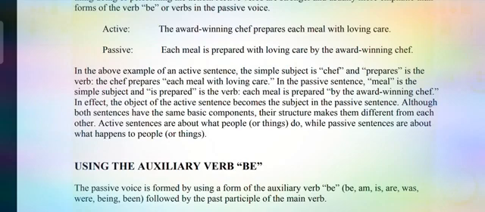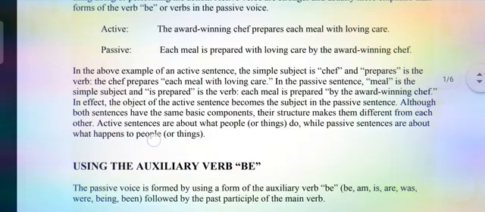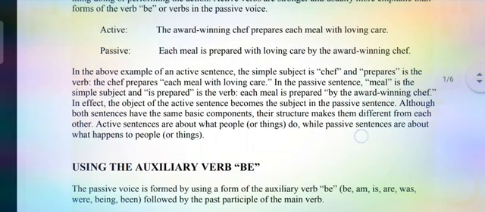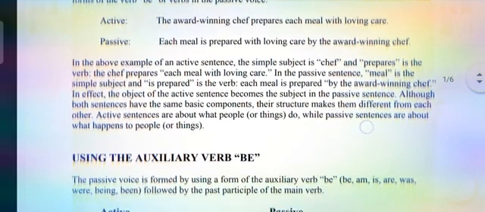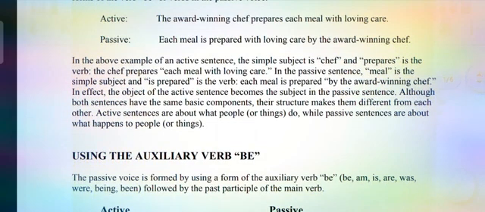Active sentences are about what people or things do, while passive sentences are about what happens to the people or things. Okay, this is the definition and concept for the meaning of active and passive voice. Last line: active sentences are about what people or things do, while passive is about what happens to the people or things. Okay, next thing, that is the example.